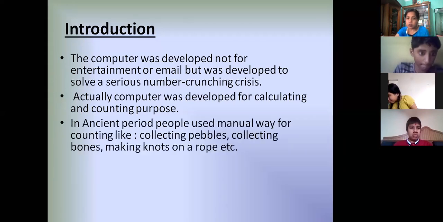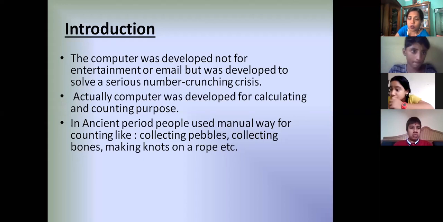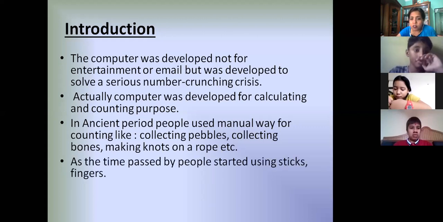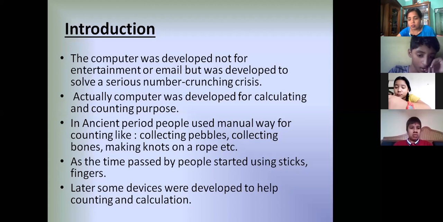In ancient period, people used manual ways for counting, like collecting pebbles, collecting bones, making knots on a rope, etc. As the time passed by, people started using sticks and fingers for counting. Still we use fingers for counting, isn't it? Later, some devices were developed to help counting and calculation.